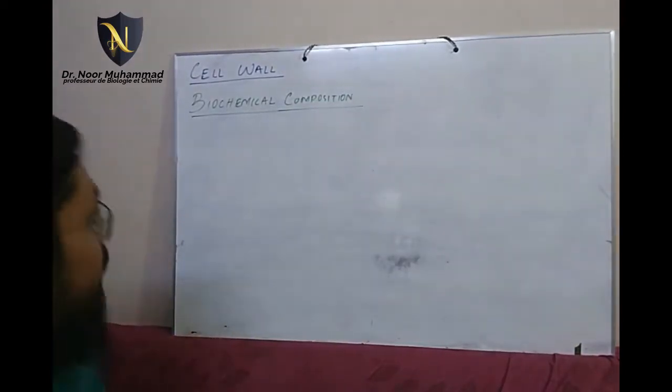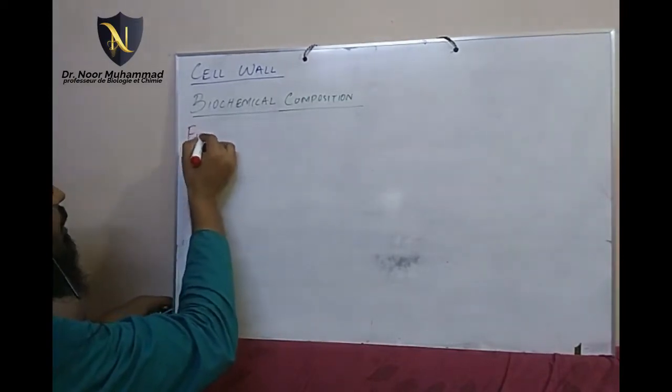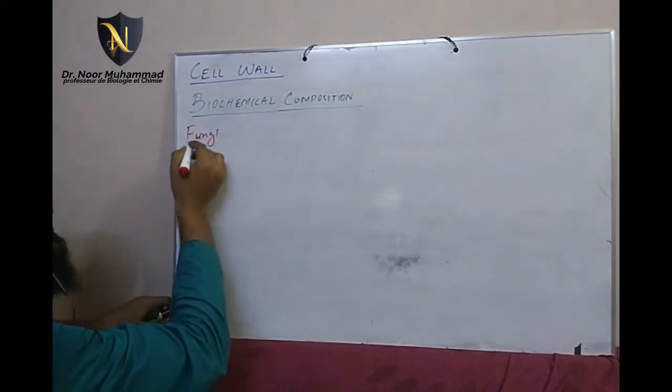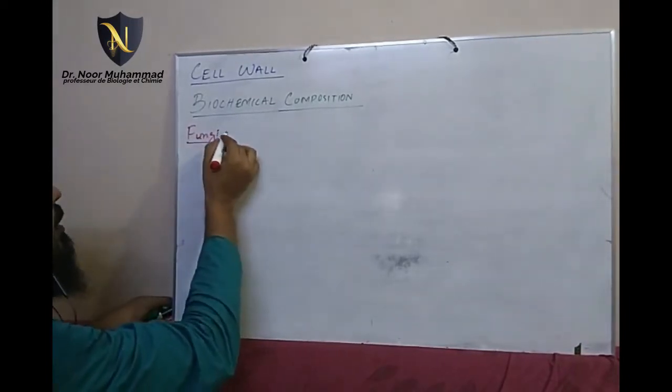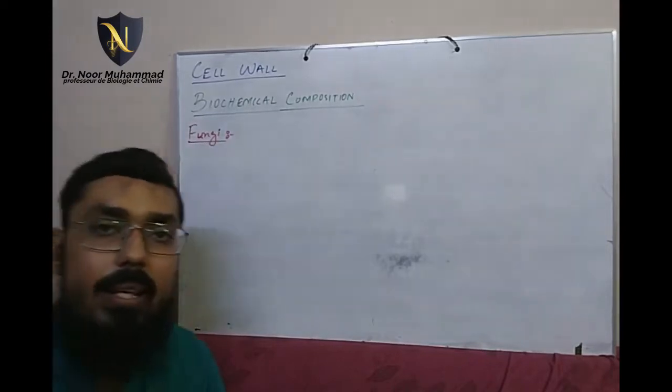So now we are going to talk about fungi, that how the cell wall of fungi is made. ठीक है ना, फंगल सेल वॉल कैसे बनी होती है उसकी बात करेंगे.